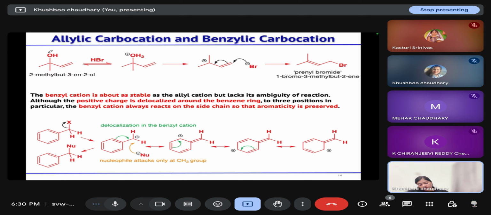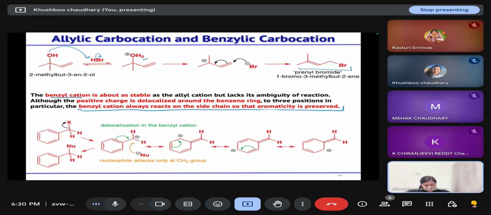Similarly, the benzylic cation is as stable as the allylic cation, but in this case, the attack of the nucleophile always occurs at the side chain to preserve the aromaticity of the system. So, in the case of the benzyl cation, the nucleophile always reacts at the side chain, but not at the ring.